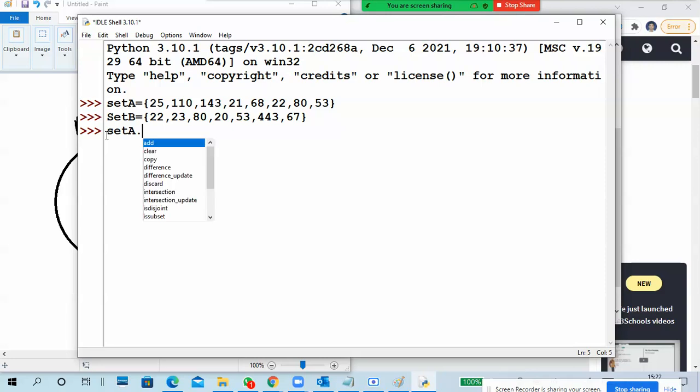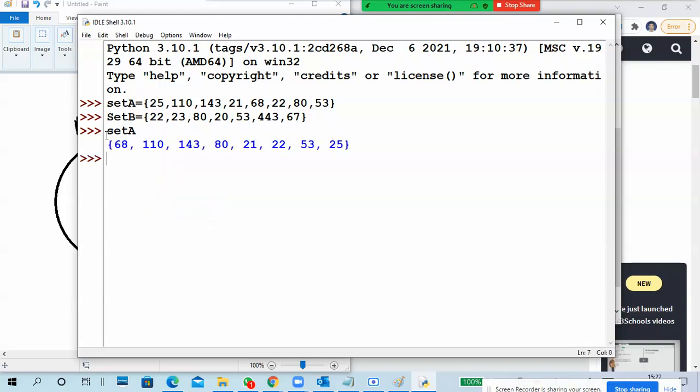These are the things: add, clear, copy, difference, discard, intersection, subset, pop, remove, union, update and so on. First of all, I want to see set A, then set B. So both sets are there.